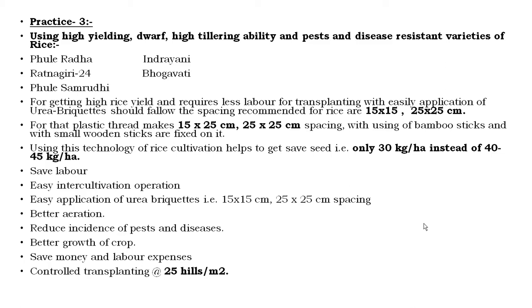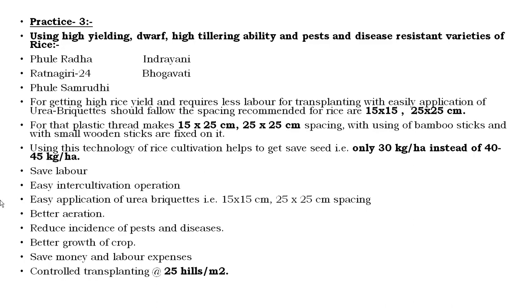Using this technology of rice cultivation helps to save seed, that is only 30 kg per hectare instead of 40 to 45 kg per hectare. This practice can save labor, allows easy intercultivation operation, and easy application of urea briquettes, that is briquettes technology. The practice will also be included in the SIRA technology.